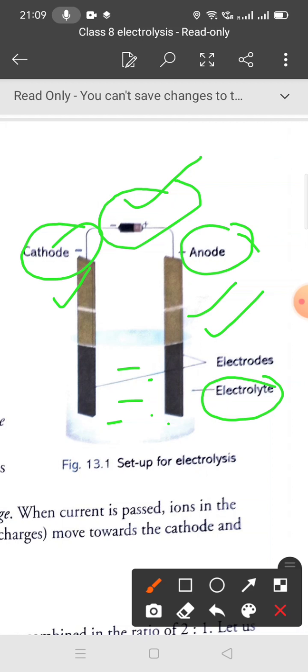Okay, so the one connected to the negative terminal of the battery is called the cathode. This is the negative electrode, and this is the battery. The battery provides the current supply. What is the use of the battery? The battery provides the current supply, and the electrodes are connected to the battery.